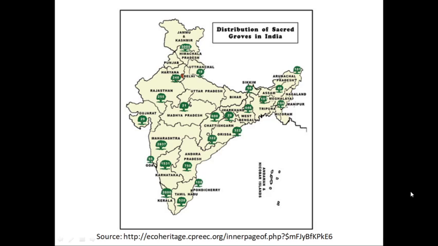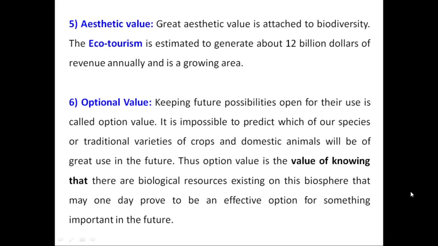So this concept also helps us in conservation of biodiversity, and this is a valuable importance, a good value of biodiversity in our country. The next value of biodiversity is aesthetic value. Great aesthetic value is attached to biodiversity. Ecotourism is estimated to generate near about $12 billion of revenue annually, and it is a growing area.